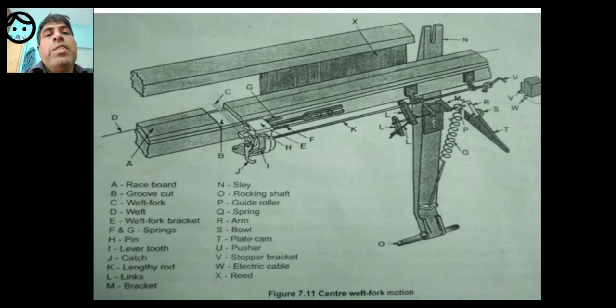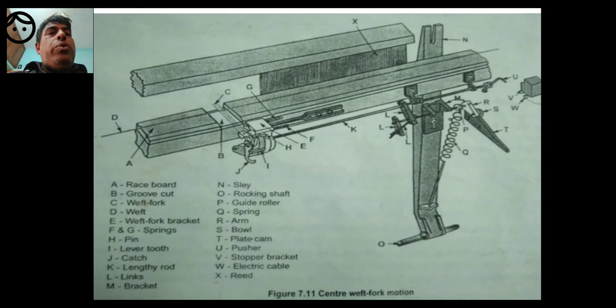S is the bowl means anti-friction bowls, or not anti-friction bowls, I don't know. I remember that we have used anti-friction bowls in negative taper shedding mechanism, but these bowls may be small bowls, which may be different, which are connected to T, the plate cam. So plate cam is a small cam, and U is the pusher.